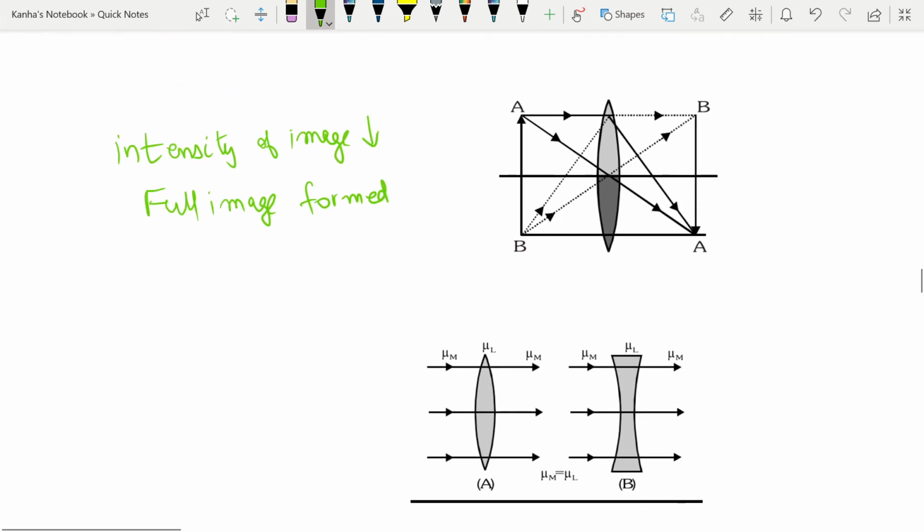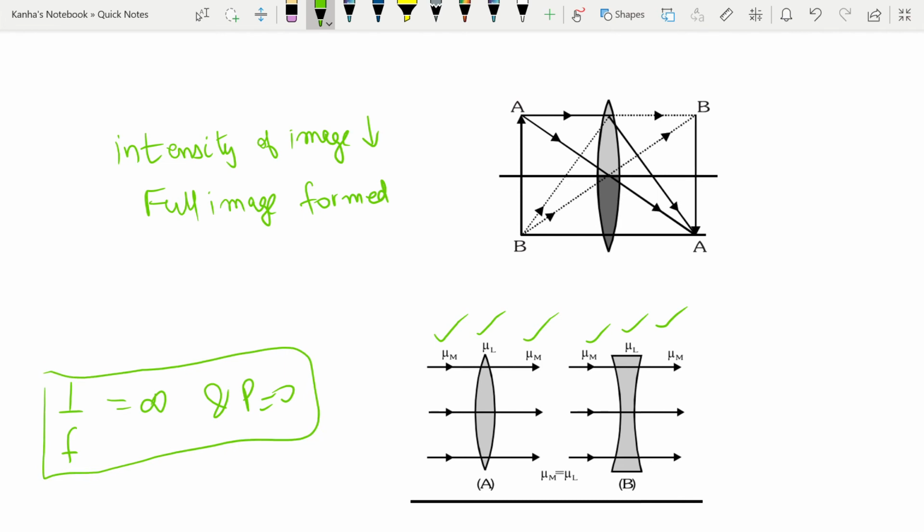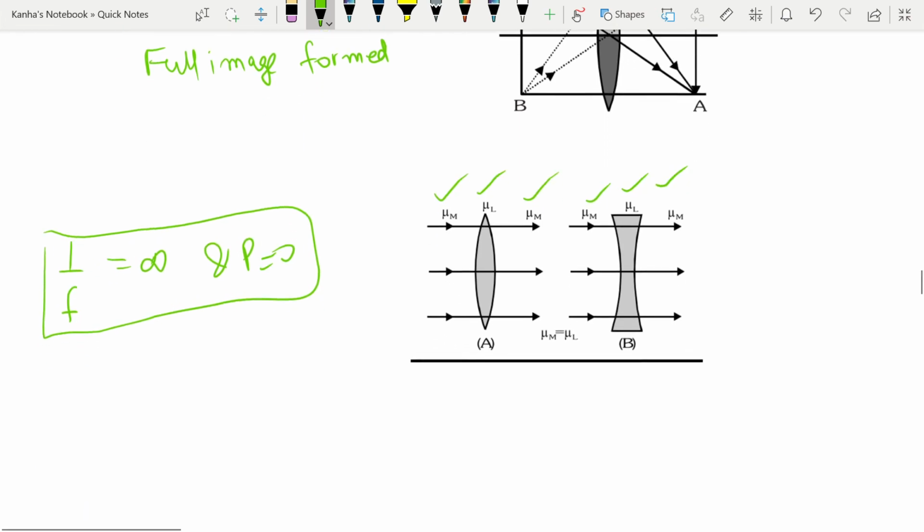Now the next is if the refractive index of the medium is equal to the refractive index of the lens. If both are the same, then there will be no proper refraction and the rays will just pass through. In this case, if you try to find 1 by f, it turns out to be infinity, and power turns out to be 0. So you should definitely take these things into consideration.